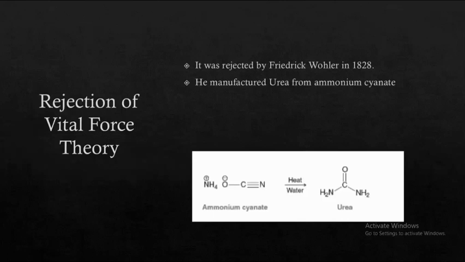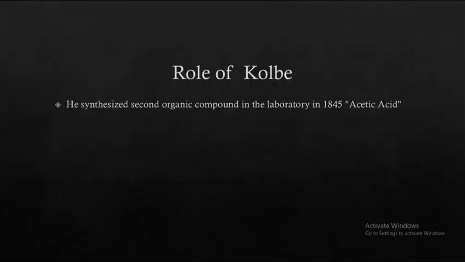Now we move to the second step. We have understood that the first compound synthesized in the laboratory was urea. So a question comes to our mind: which was the second one? The second one was acetic acid. This is very important for MCQs. Normally it is asked in 10th class which was the second organic compound to be synthesized in the laboratory. It was synthesized by Kolbe in 1845 and the name is acetic acid. So this is very, very important for MCQs as well.